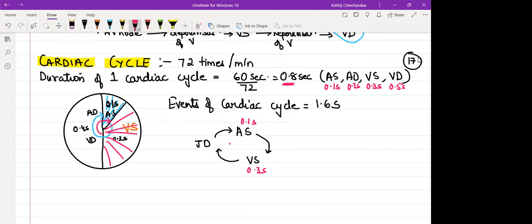The entire duration is 0.8 second, so 0.4. And can you make out that overlapping of 0.4 in the figure also? You can see atrial diastole and ventricular diastole together begin after the end of ventricular systole.